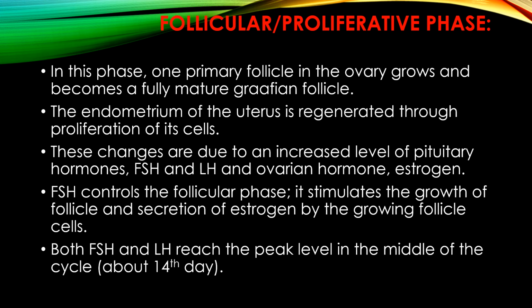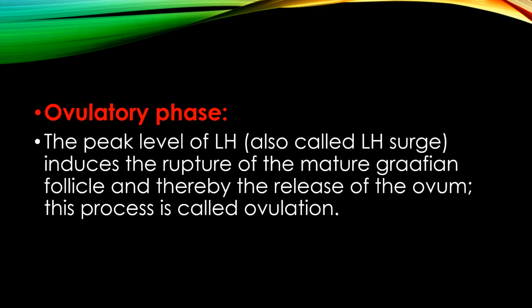So the level of FSH and LH reaches the peak in the middle of the cycle, means on the 14th day, and this 14th day is called the ovulatory phase. And as I told you, this peak level of LH is called the LH surge. This is a very important term, LH surge.